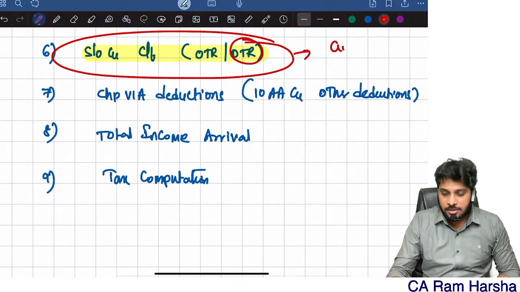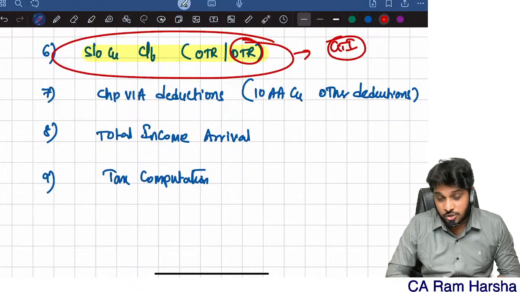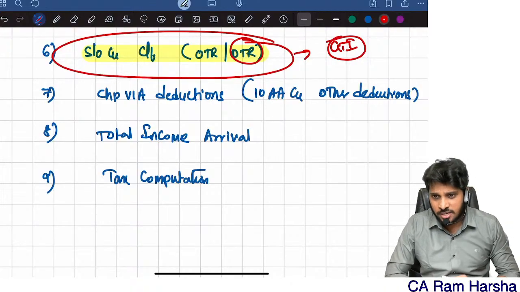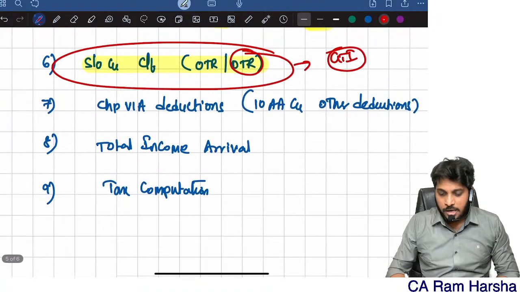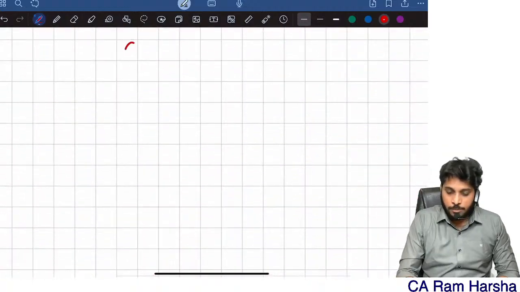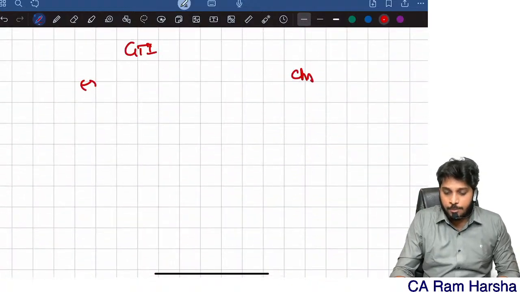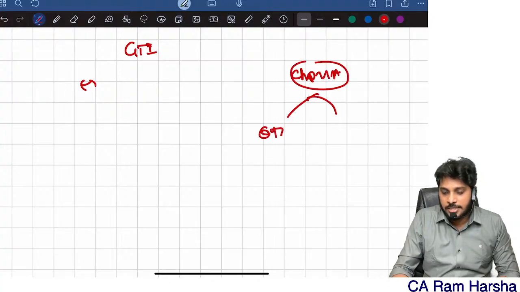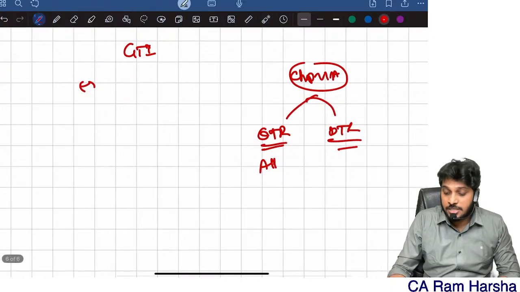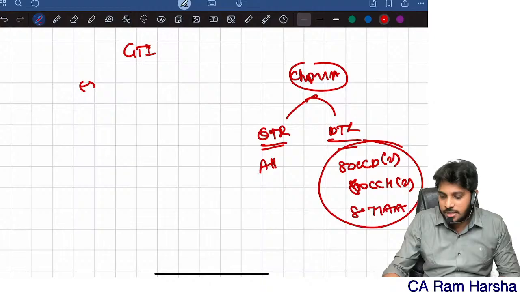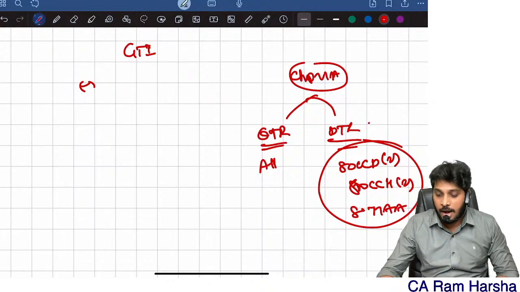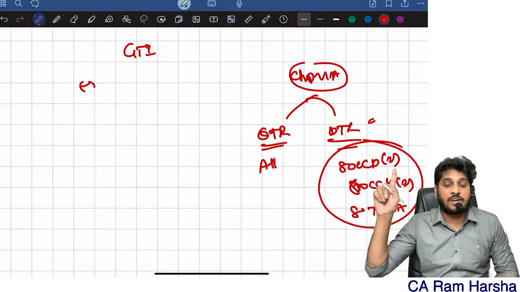Then once you apply set off, you will come to the gross total income stage. Now once you arrive at gross total income, you will compute chapter 6A deductions. By the way, under the optional tax regime, you will get all chapter 6A deductions. Under the default tax regime, you will not get chapter 6A except the following: 80CCD subsection 2, 80CCH subsection 2 and 80JJAA. Only these 3 deductions you will get under chapter 6A under the default tax regime. Correct? This is also covered in my marathon.